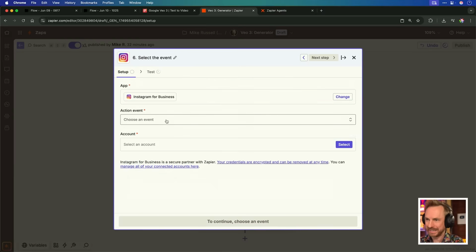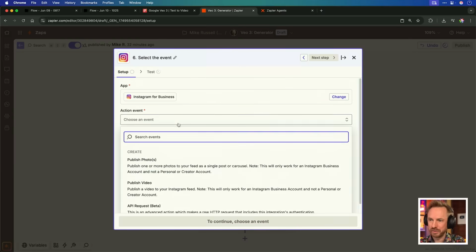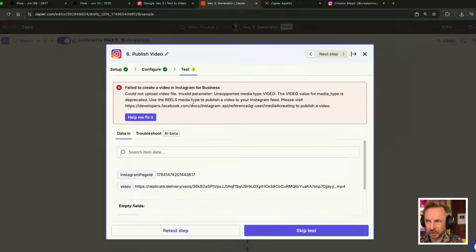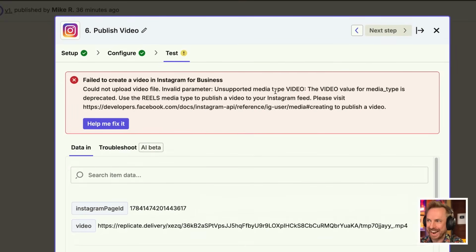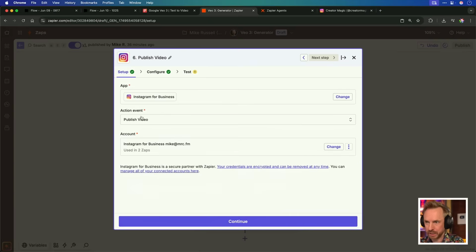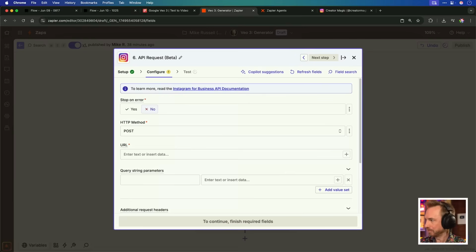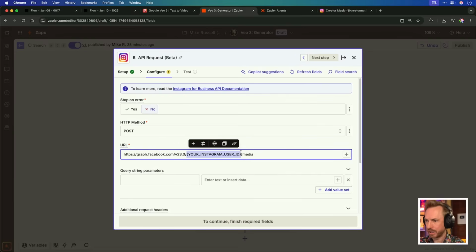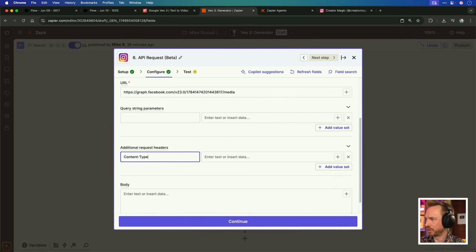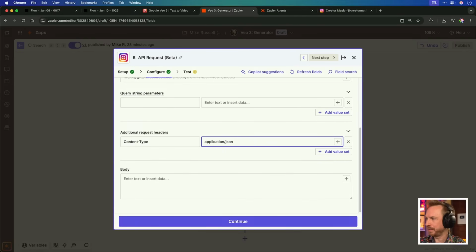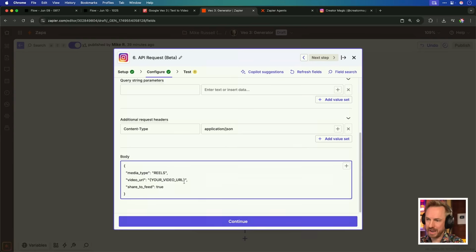I'm already connected, which is great. There we go. Now our action event is going to be publish a video. Okay, you'll notice here on the first try that actually video has been depreciated and they've replaced it with Reels. So to get this fully working, we'll switch over to an API request. And now for the API request, we'll make a post request because we're posting a video. We'll paste in the direct API URL with our Instagram account ID. As always, for additional headers, we want to do content type, application JSON, and then we just fill in the body.